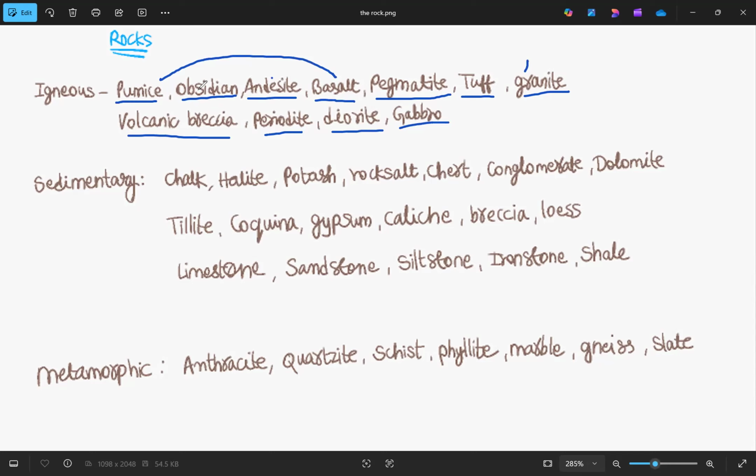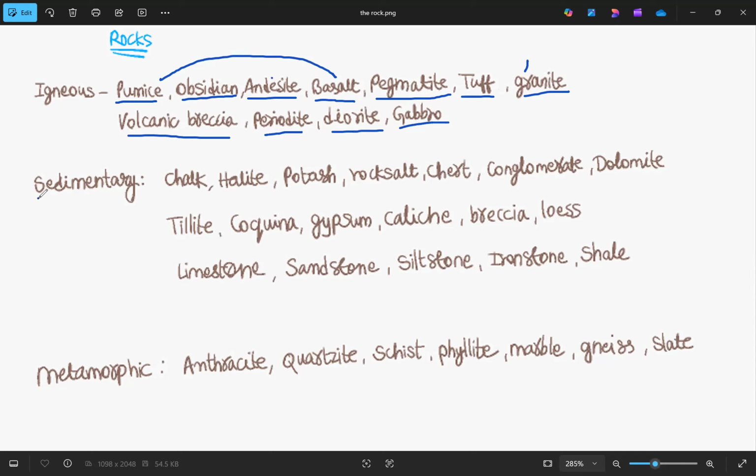Andy is obsessed, and he takes pegs, like alcohol. So it has become very tough to make him leave that habit. Andy is obsessed with pegs, so it has become tough. Next, peridotite, diorite, gabbro, and volcanic breccia. So these are the next four igneous rocks.